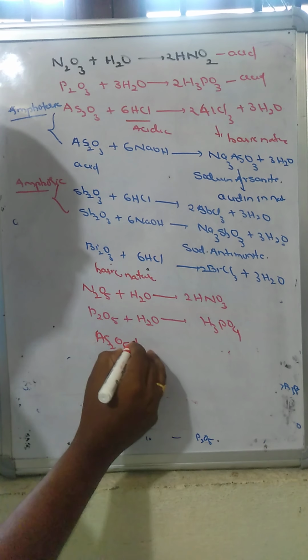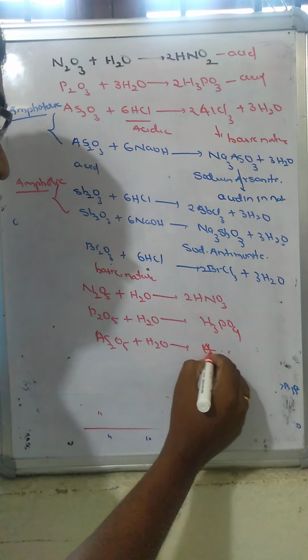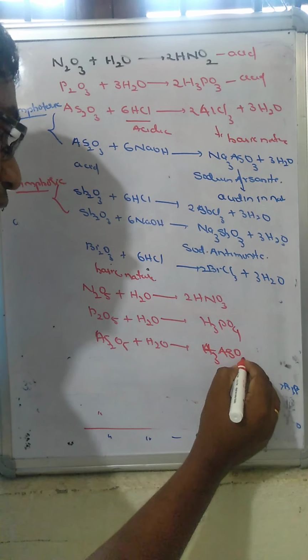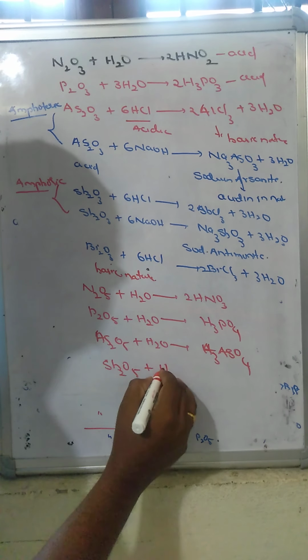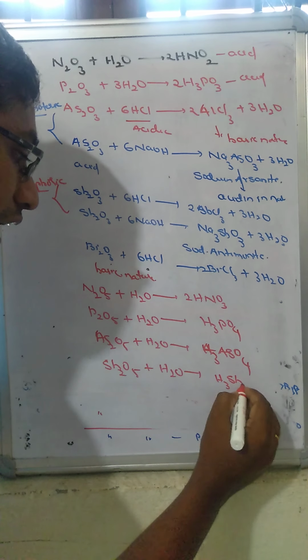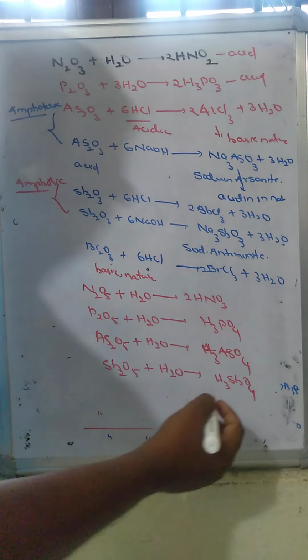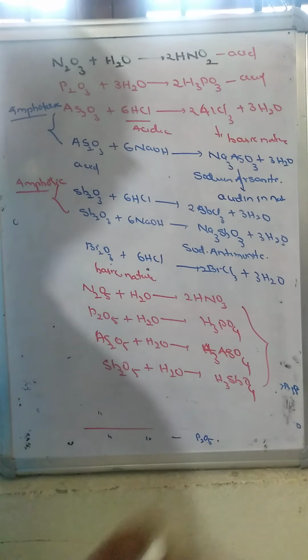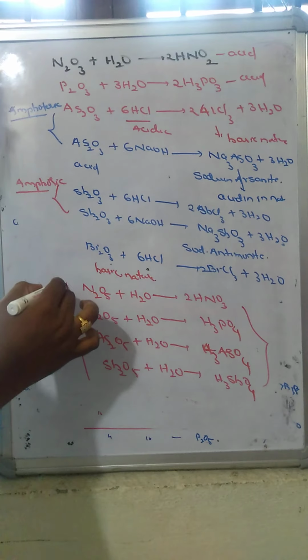Arsenic pentoxide with H2O gives arsenic acid, H3AsO4. Now antimony pentoxide dissolves in water and leads to formation of antimonic acid. So these are pentoxides. When dissolved in water, they lead to formation of various types of acids. We already know that the acidic strength from top to bottom will decrease.